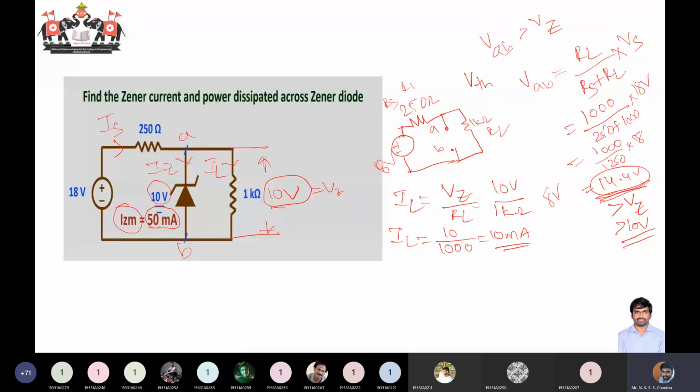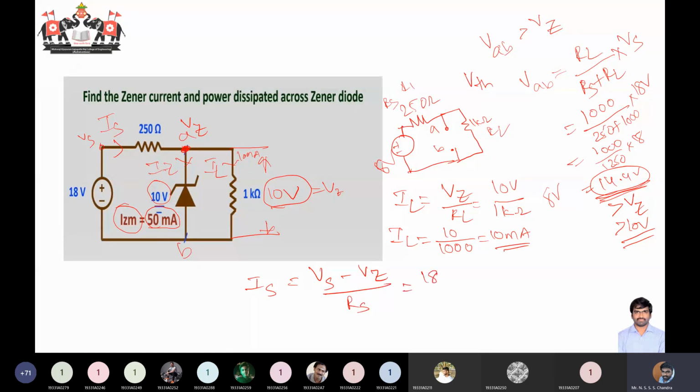Now I have 10 milliamps flowing here. Now I need to find out the IS value. This terminal is at VZ, and this is at VS. So IS is equal to VS minus VZ by RS.